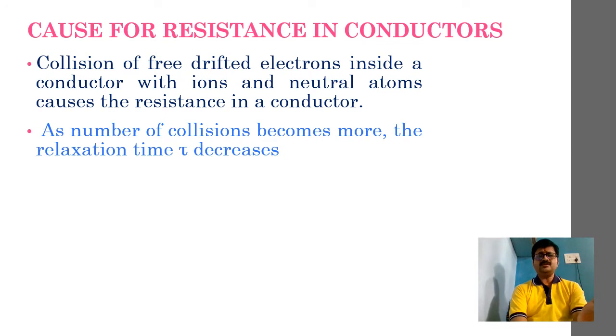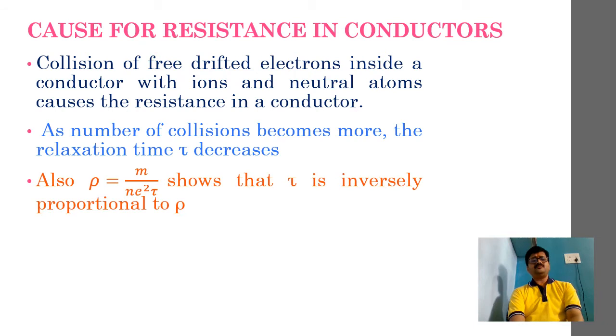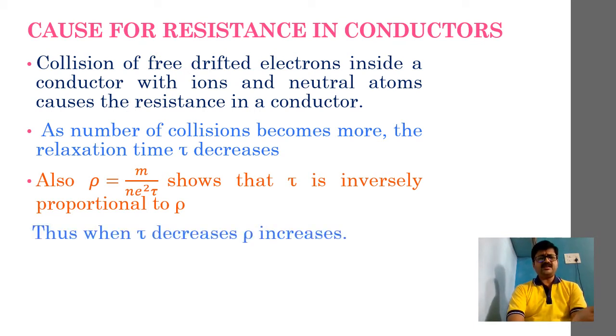So accordingly, the relaxation time tau will decrease. By virtue of that, we also know that as resistivity is given by m by n e square tau, clearly resistivity rho and tau are inversely proportional to each other. So that means if relaxation time decreases, resistivity will increase. Correct?